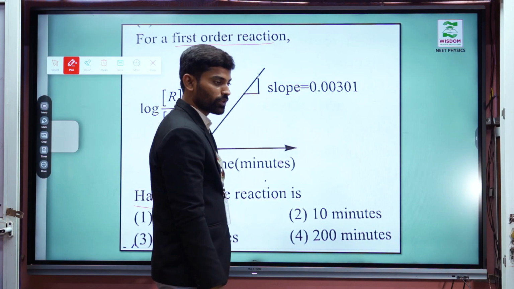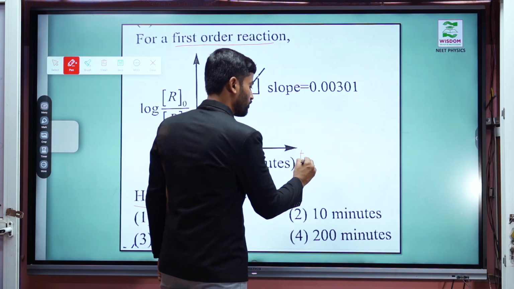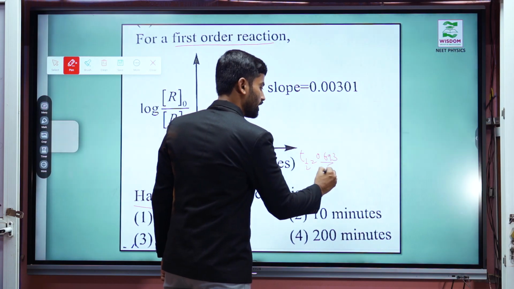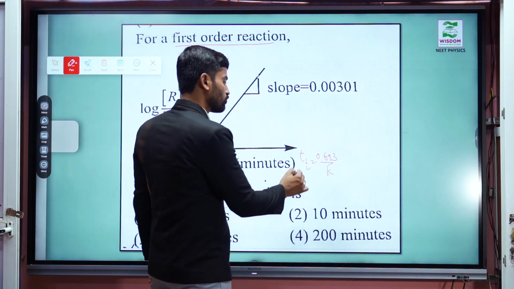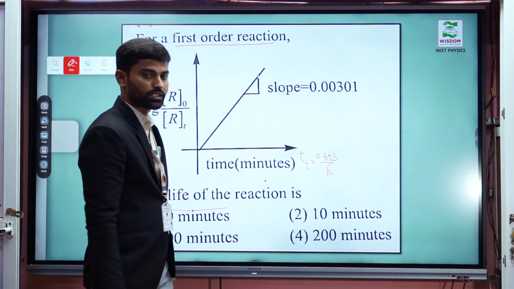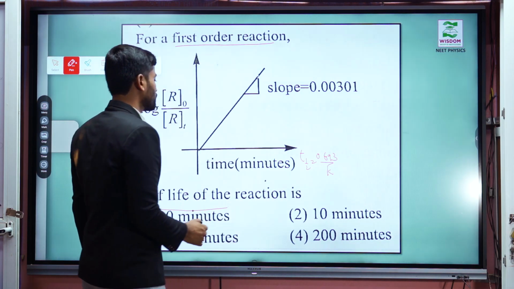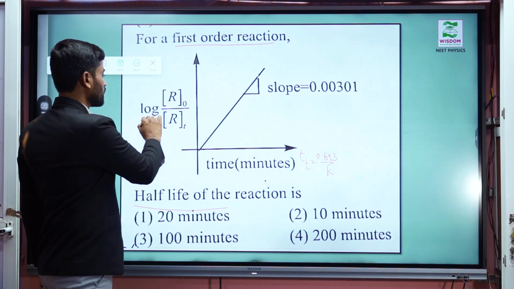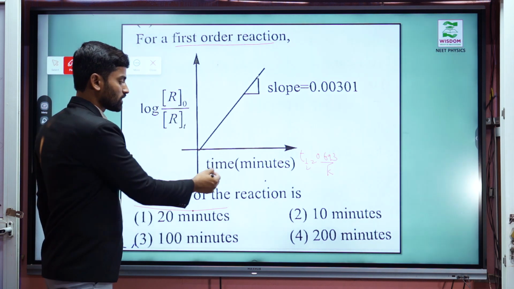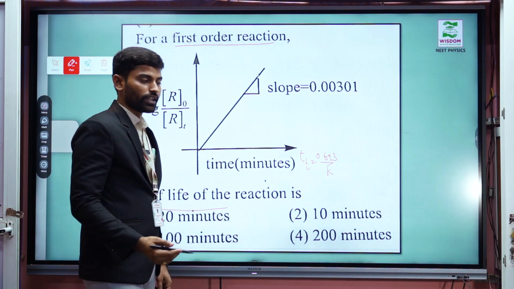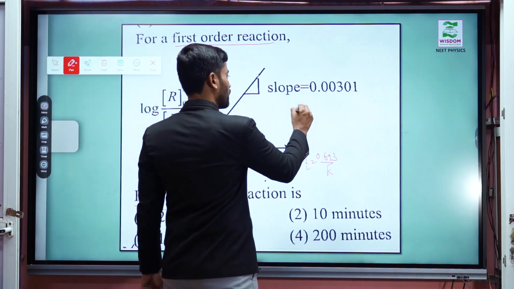What is the half-life time period of a first order reaction? T half equals 0.693 by K. We have to find the K value. That means if you want to find the half-life time, we require the K value, and we have to get it from the graph. Observing the graph, it is drawn between log R0 by RT versus time T, and the line passes through the origin. There is no intercept. At that time, what do we get?